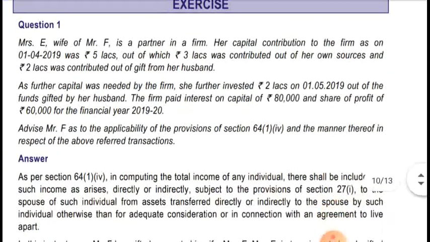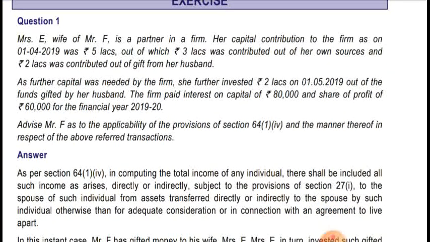The firm paid interest on capital of rupees 80,000 and share of profit of rupees 60,000 for the financial year 2019-20. As you all know, share of profit is taxable in the hands of the firm itself, so it is exempt in the hands of the partner. In respect of that, nothing will be taxable.